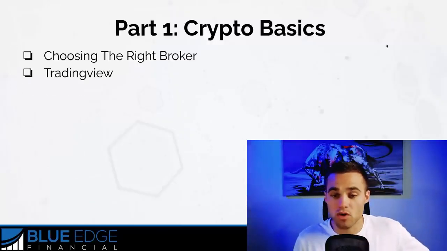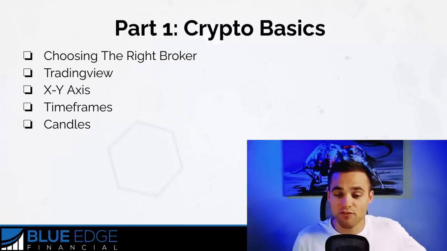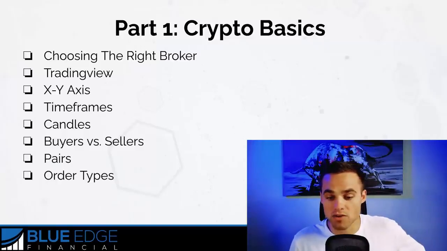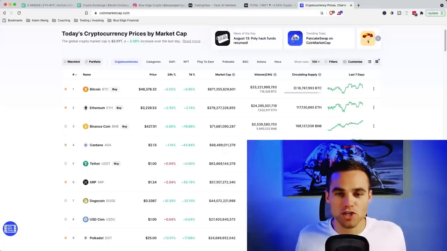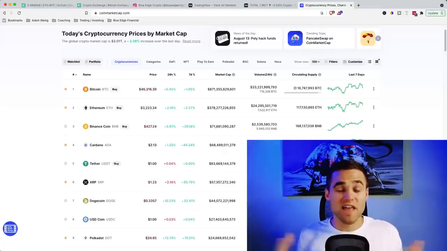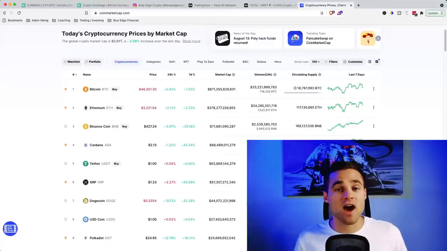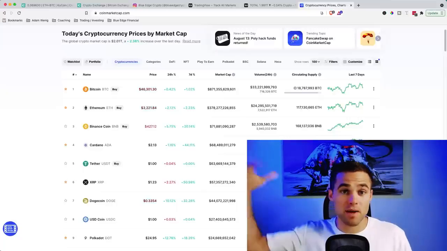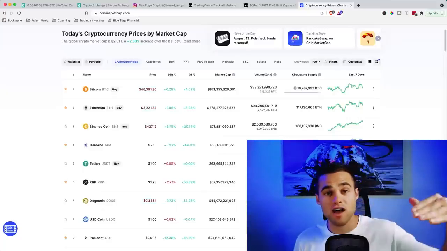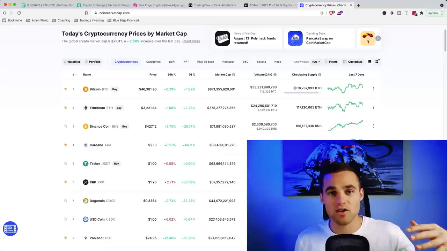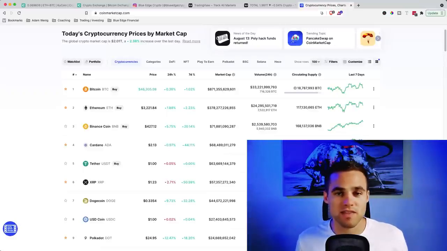So we've covered choosing the right broker, TradingView, X and Y axis, time frames, candles, buyers versus sellers, pairs, order types. Now we're going to talk about which assets are best to actually trade. Now, when trading cryptocurrencies, you want to make sure that you're trading the best assets to trade. Since there's like 10,000 different cryptocurrencies, sometimes it can be difficult to get in and out of certain trades, to find somebody to buy if you're selling, or to find somebody to sell if you're buying, because there's low liquidity. What does that mean? That there's not enough people actually trading this market.